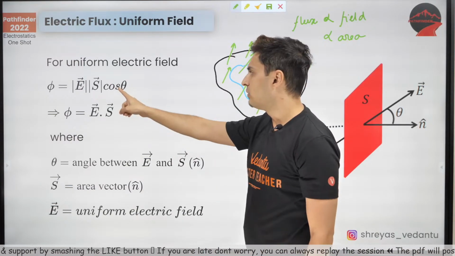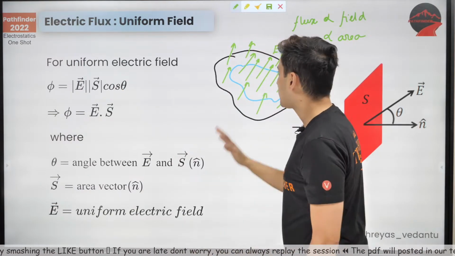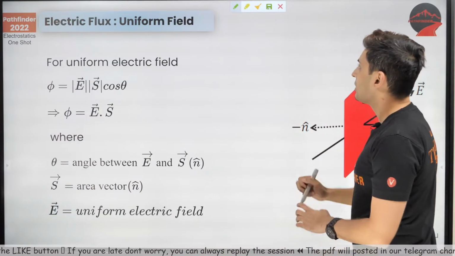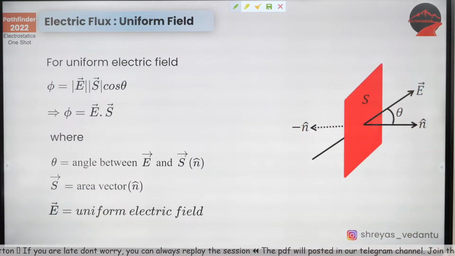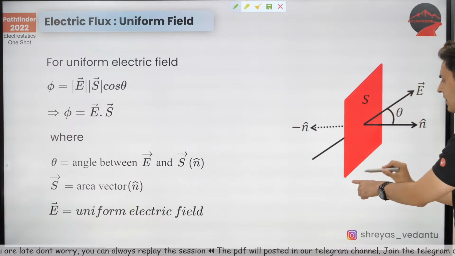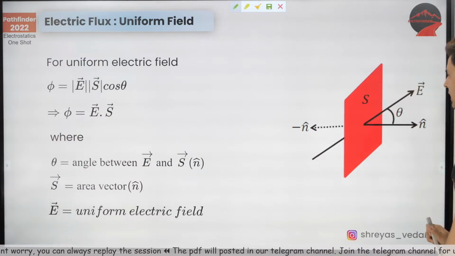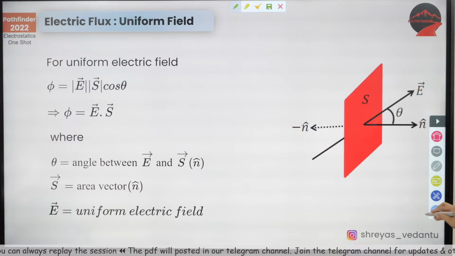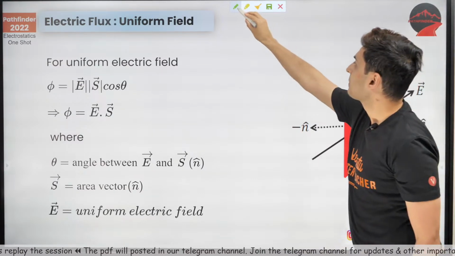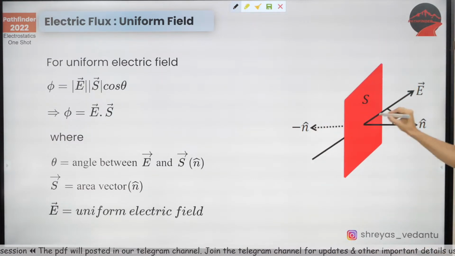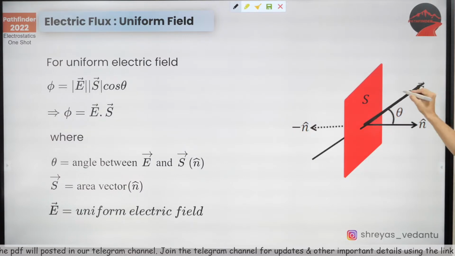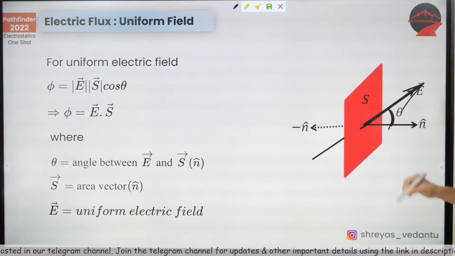Now there is one more term which you might see, and that is cos theta. Why is that so? See, the logic behind that is over here. Imagine this red color rectangle is an area, okay, and the electric field, like you can see over here, is passing, going at an angle, making an angle.